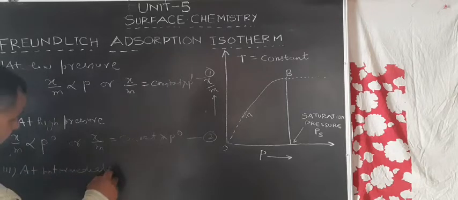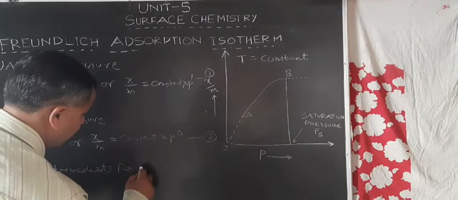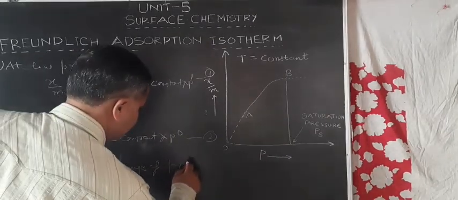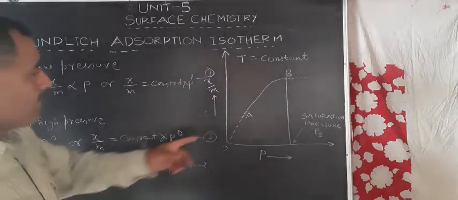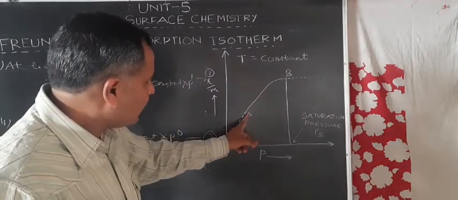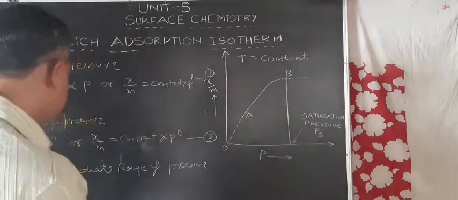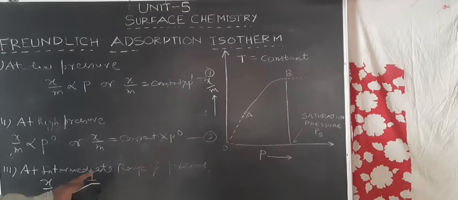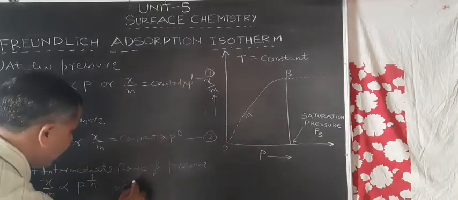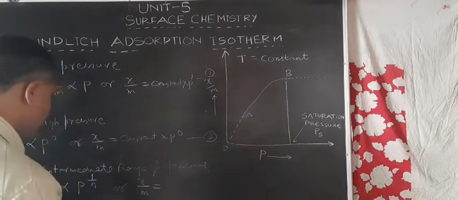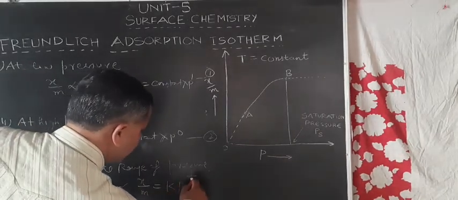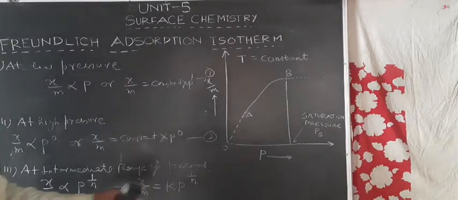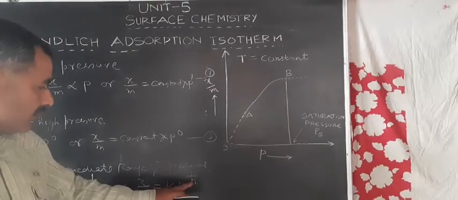At the intermediate range of pressure, that is the curve lying from here, from A to B, this means that x by m is directly proportional to p raised to power 1 upon n, or x by m is equal to k into p raised to power 1 by n. Here the value of 1 by n lies between 0 and 1.